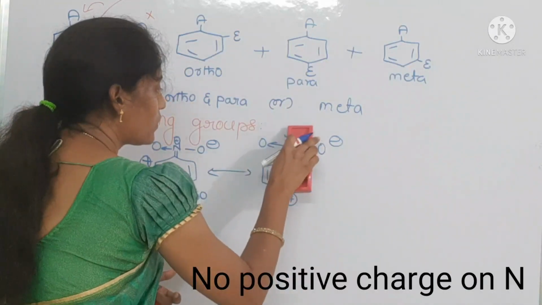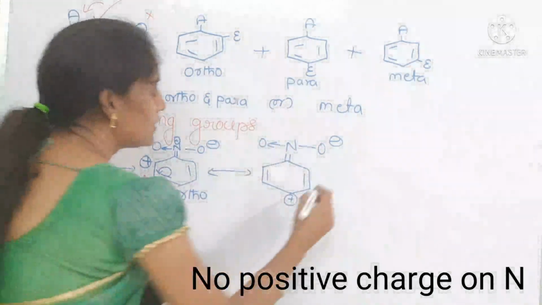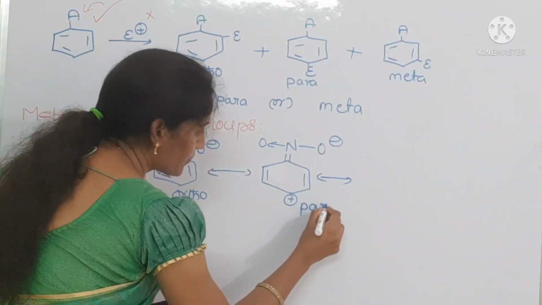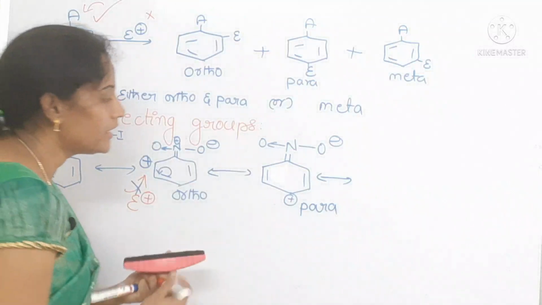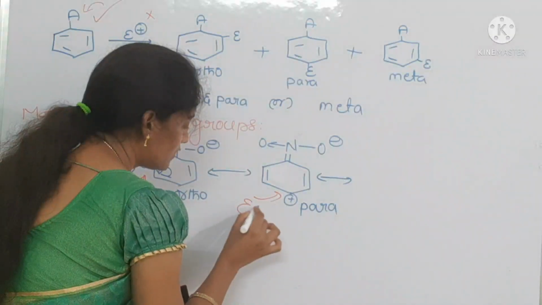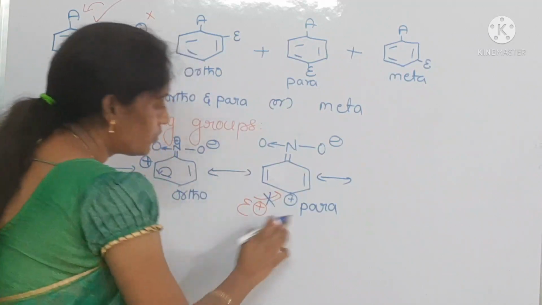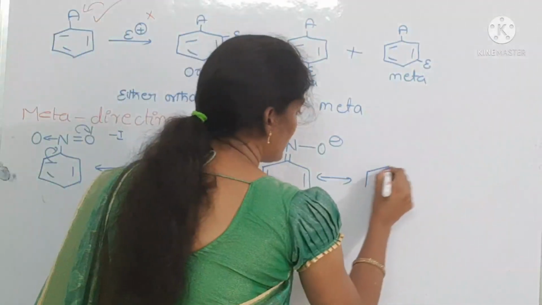See, no need to write the positive charge because it is a dative bond. Coming to here, see, this is para. Here also there is no chance for the electrophile to attack this para position because both are positive charges.